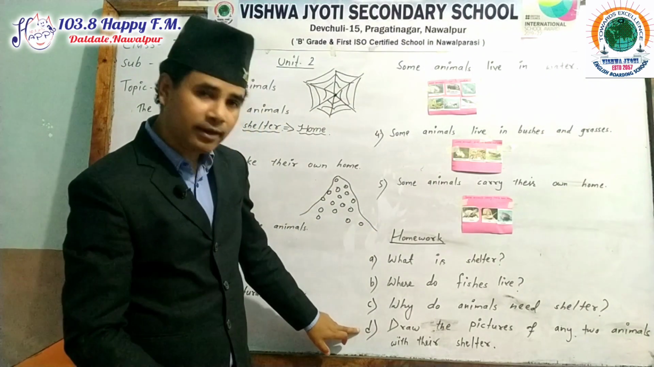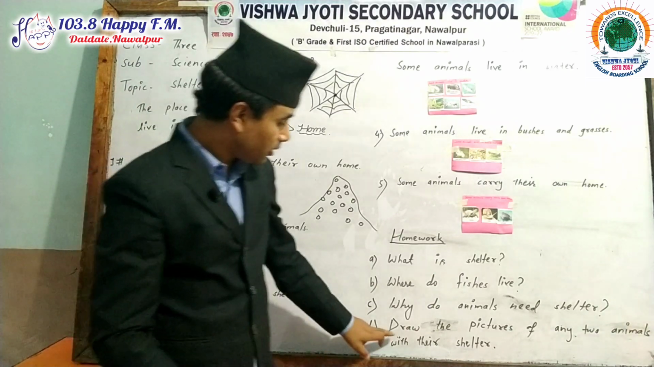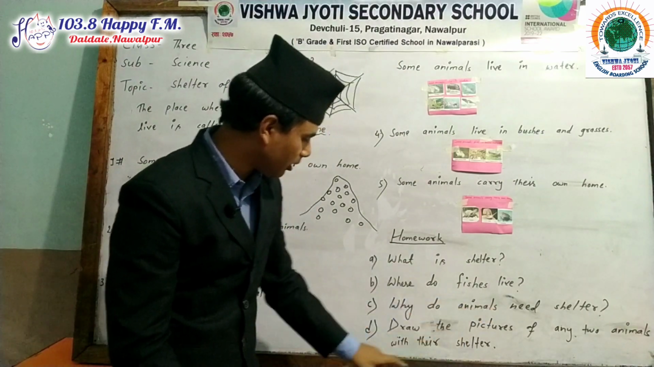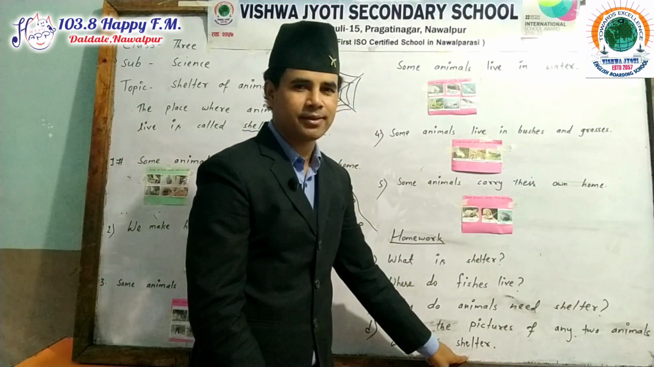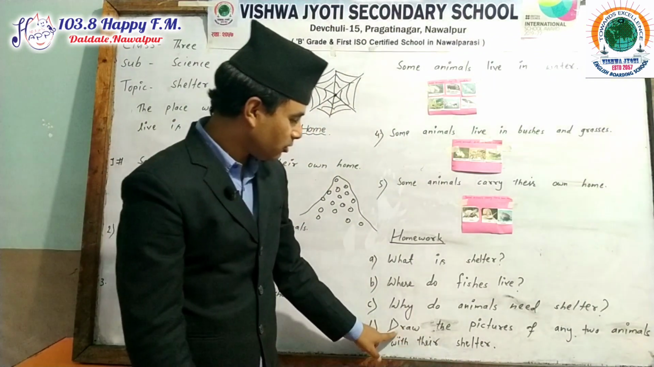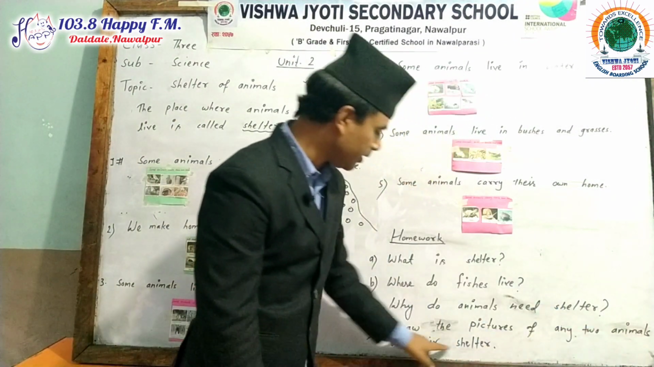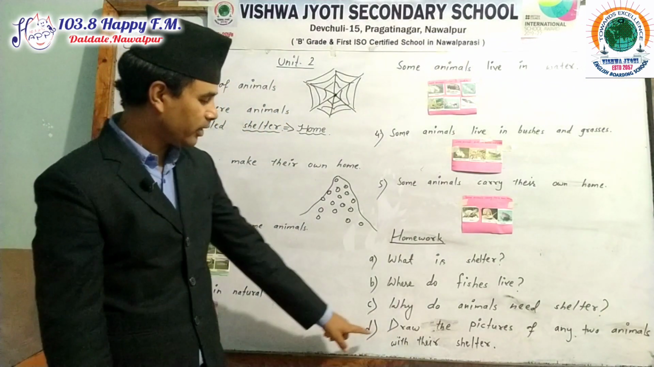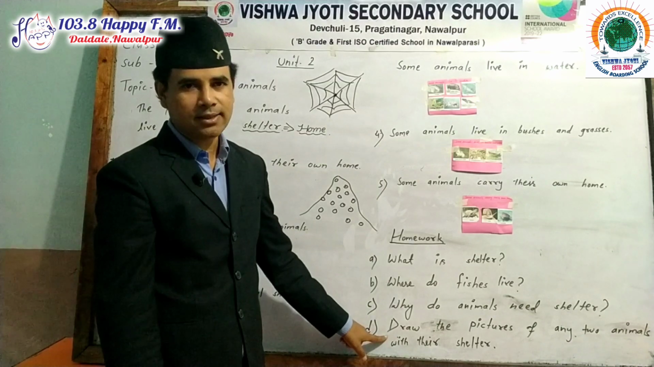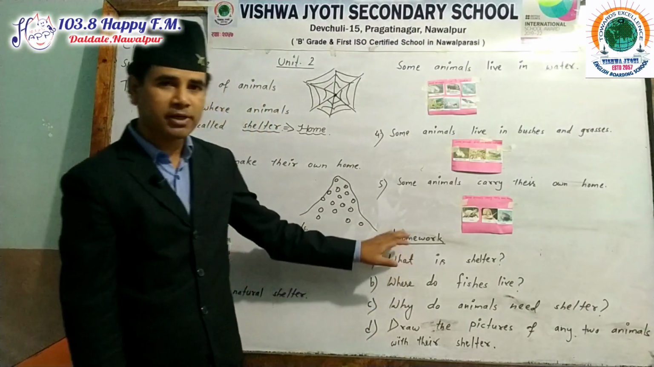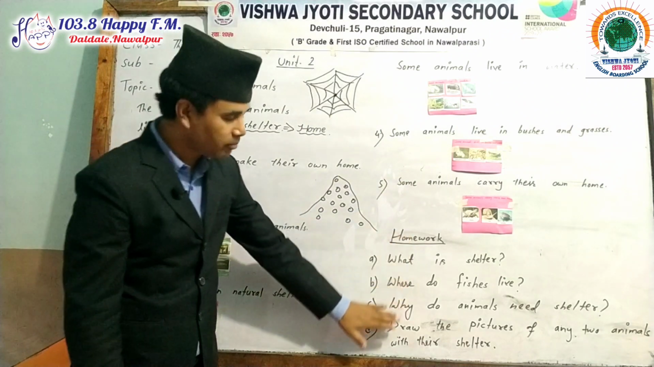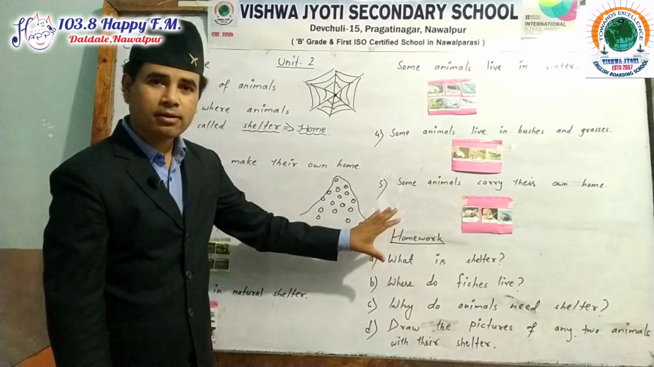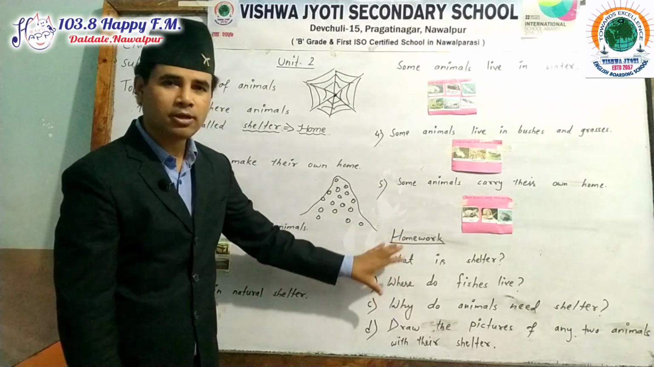Now, question number D, this homework is very simple, my dear students. Draw the pictures of any two animals with their shelters. I need this, because drawing is one of the most interesting things in the science subject. Please, I would like to remind you again, this will be your homework, and let me know how much you have understood today.